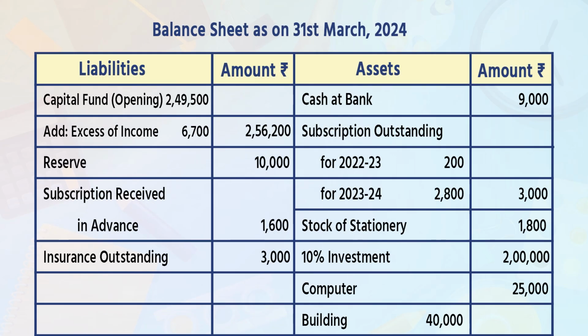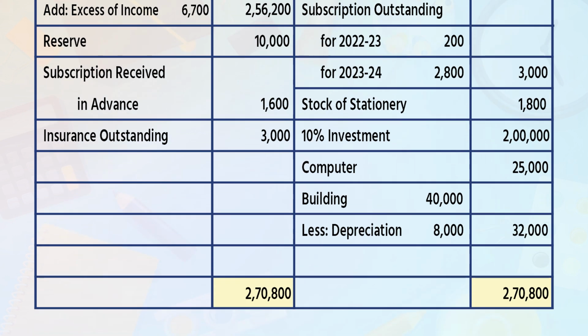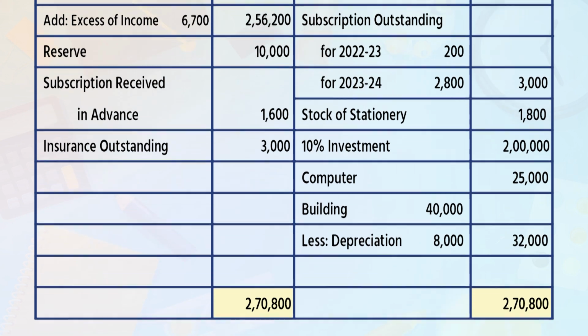Now prepare balance sheet as on 31st March 2024. Again prepare liability side, amount, asset and amount. First we will see liability side. In that the first one is capital fund in bracket opening. Write down in inner column 2,49,500. Add excess of income 6,700. To the outer column 2,56,200. Reserves 10,000. Subscription received in advance 1,600. Insurance outstanding 3,000. Total of liability side is 2,70,800.